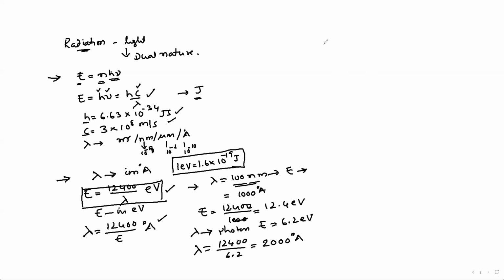The next important topic related to this dual nature of matter is photo emission. Already you know the meaning of emission. In an atom, if the required energy is given, electrons will be emitted. The energy can be given in terms of heat.